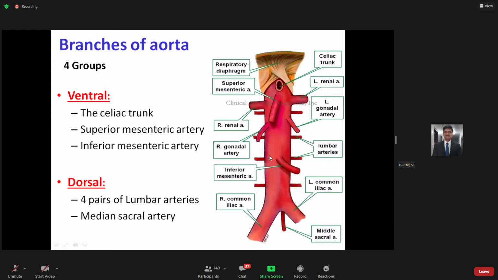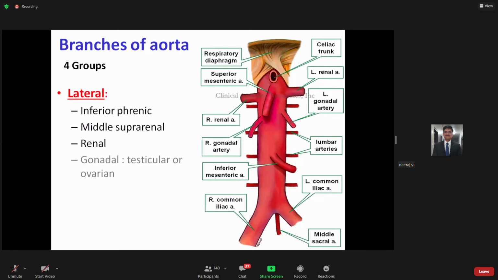You can see here in this picture, this is the same picture that is there even in your BD Chaurasia. So you have basically four pairs of lumbar arteries, and then one very important artery, the median sacral artery. Here you can see it arising from the dorsal aspect. Then you have the lateral group of vessels, and then the terminal ones. What are the lateral groups? You need to understand at which vertebral level they arise. That will matter when you read the renal part: the renal artery arises at this level, the gonadal artery arises at this level. In that way you need to understand.